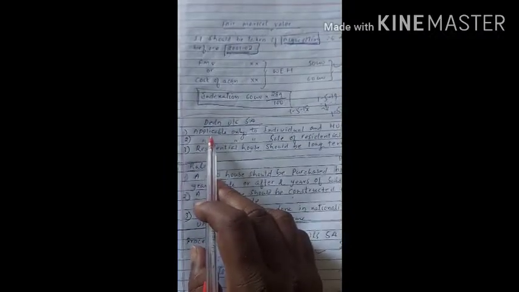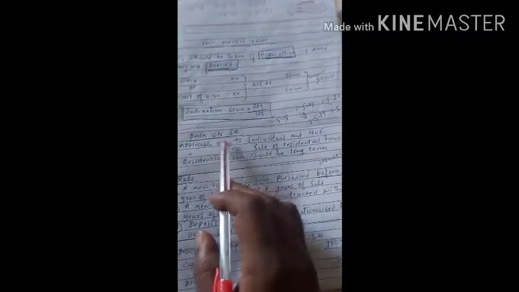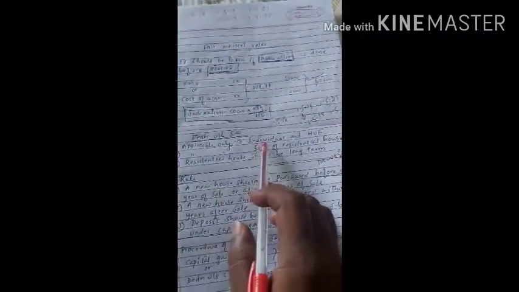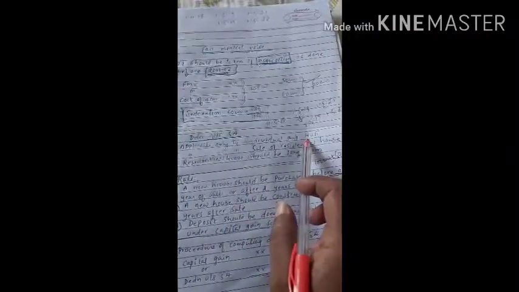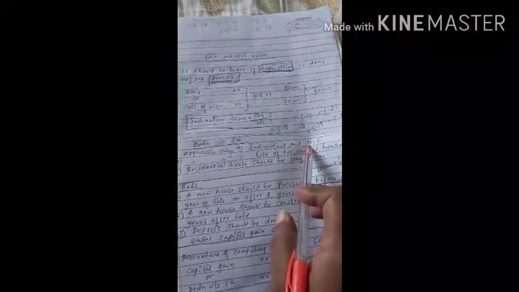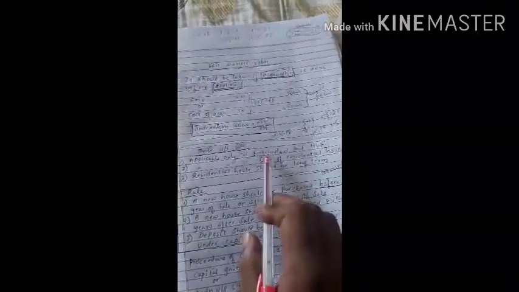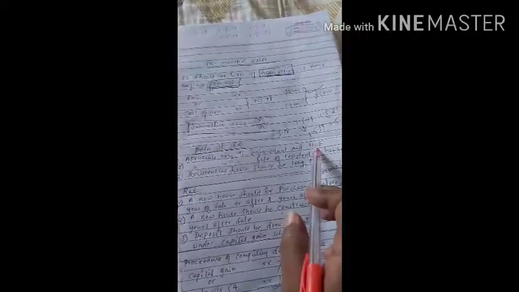First of all, it is applicable only to individual and HUF. This deduction is applicable only to individuals and Hindu undivided family members. Companies, partnership firms, and associations of persons, to them it is not applicable. It is applicable only to individual and HUF. Then the second one,